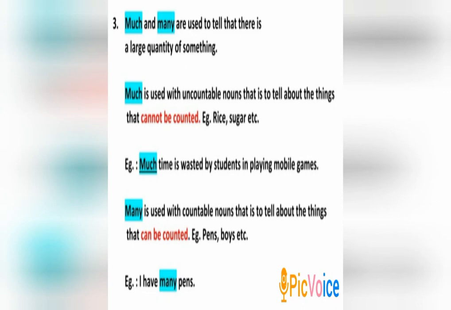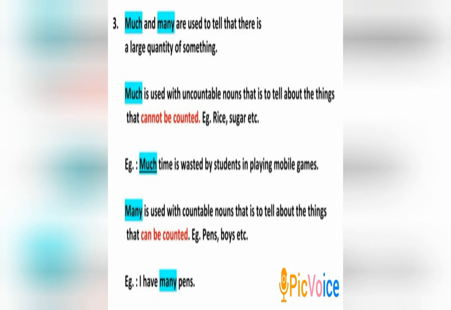Let us be more clear. Example, pens, boys, benches, desks, etc. Can pens be counted? Definitely. Can boys be counted? How many boys are there in your class? You may say 10, 20, 100, etc. They can be counted. Hence, many is used.